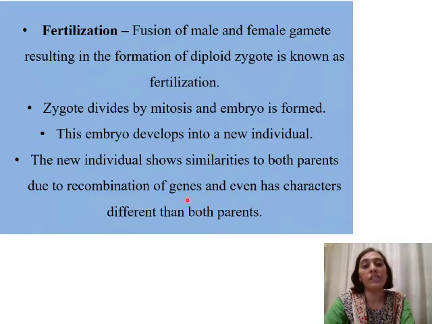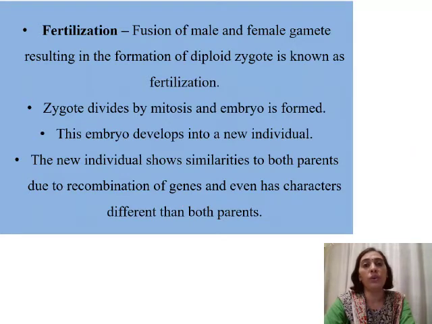This results in a new individual with a lot of diversity and variety. We have also studied the importance of diversity and variations. So the new offspring will show characteristics of both parents, as well as its own unique characteristics.